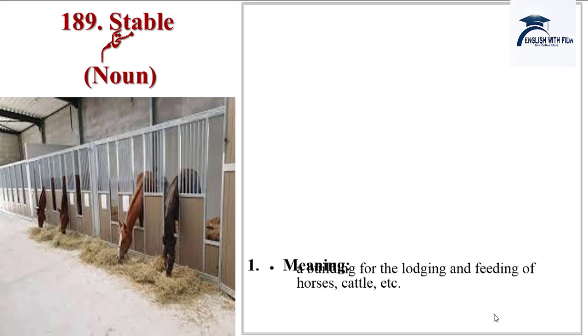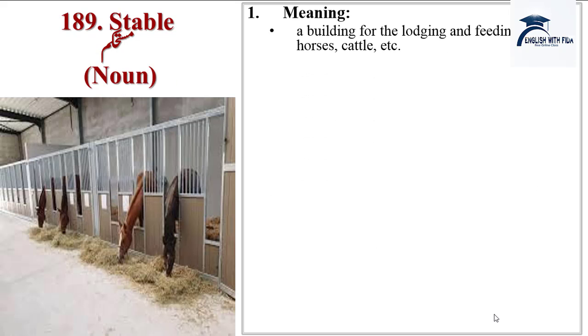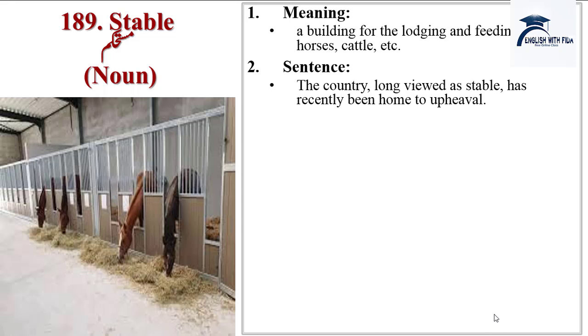Next word is stable. मुस्तहकम होना और घोड़ों के बांधने की जगह को भी stable बोलते हैं. Meaning: a building for the lodging and feeding of horses, cattle, etc. Sentence: The country, long viewed as stable, has recently been home to upheaval.